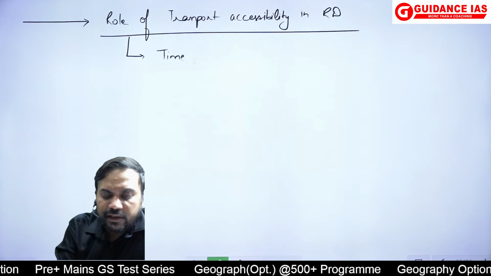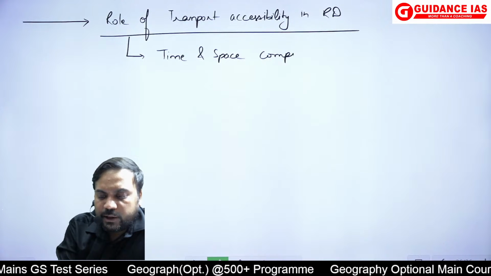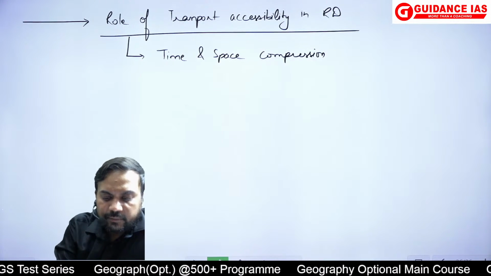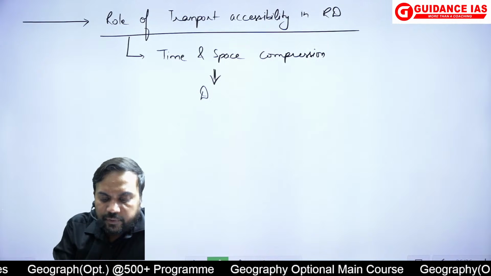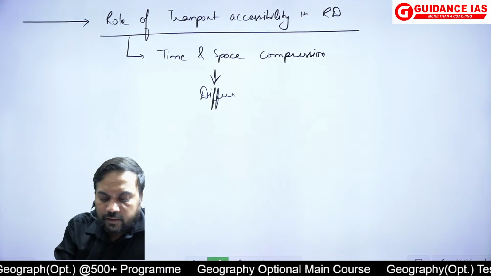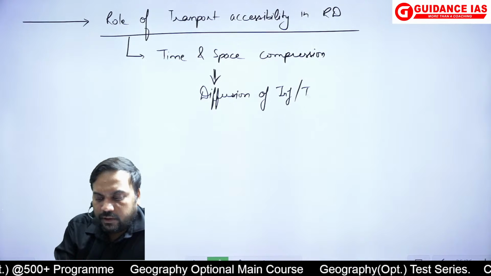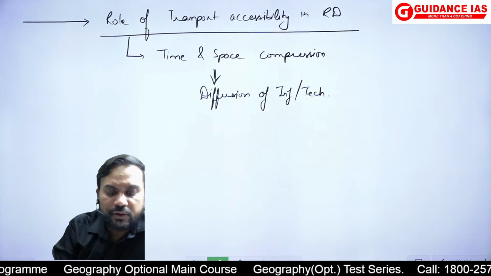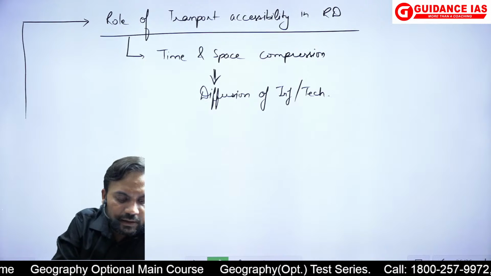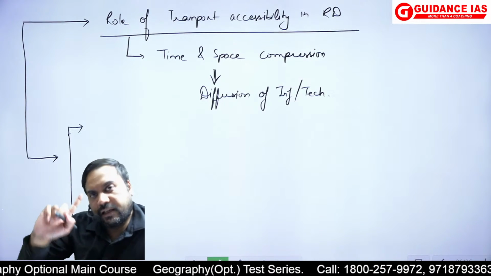जो concepts use किए थे, time and space compression, and how this time and space compression, what it does, it leads to diffusion of information or technology, and ultimately how it creates the engine of growth. So first will be the general point of view से लिखेंगे।